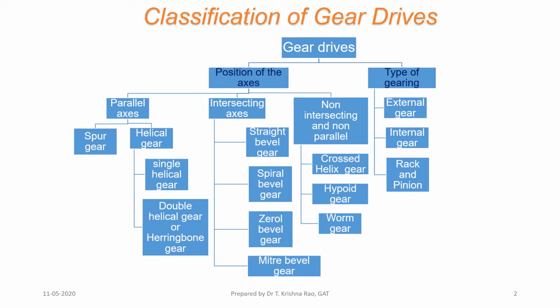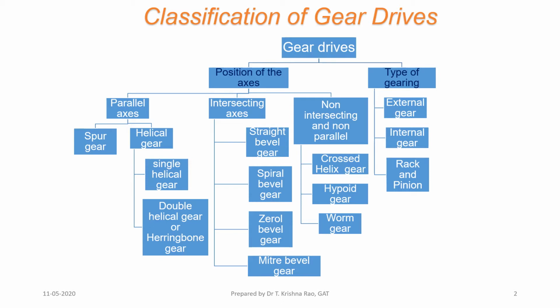In position of the axis, if it is parallel shafts, we go for spur and helical gears. For parallel shafts we use spur and helical gears. Helical gears again are two types, single helical gear and double helical gear. We will see the figures after some time.